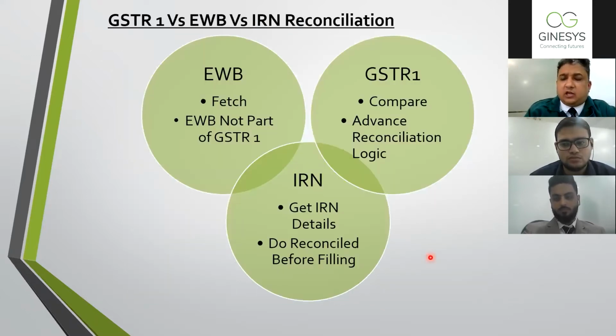The third key requirement which we face while pitching to the clients is reconciliation of other types. For example, e-invoice reconciliation and e-way bill reconciliation. So this time we introduced the feature of getting your entire data from the government portal to the EaseMyGST portal. Based on particular parameters, you can fetch your e-invoice data which is saved at the government portal, and you can do a reconciliation with your GSTR1. This entire process is automated.